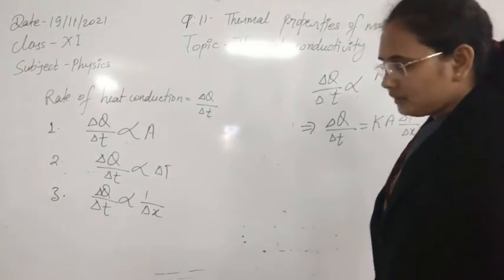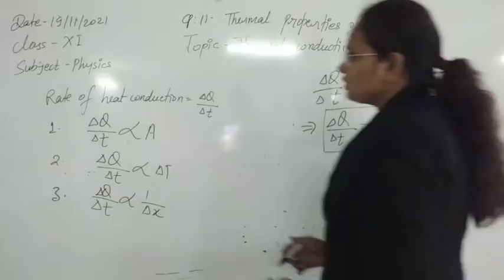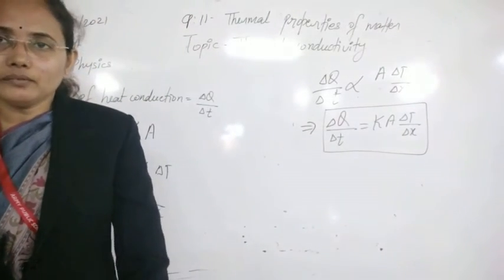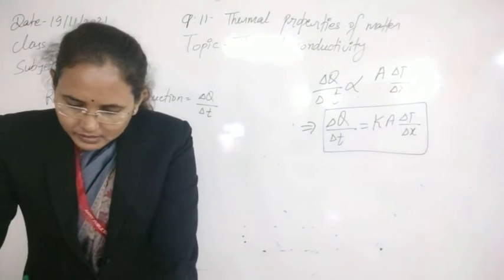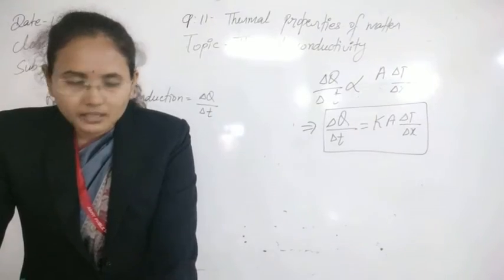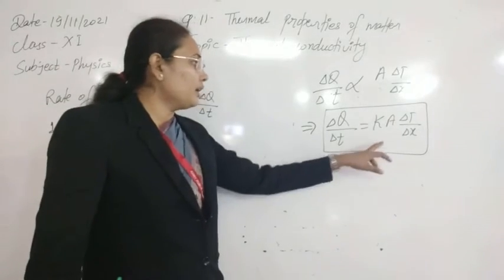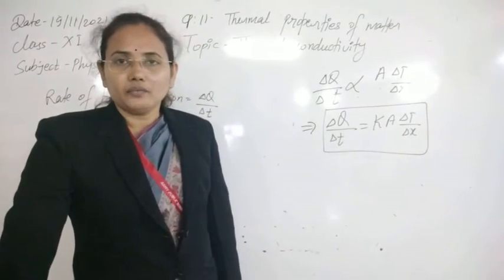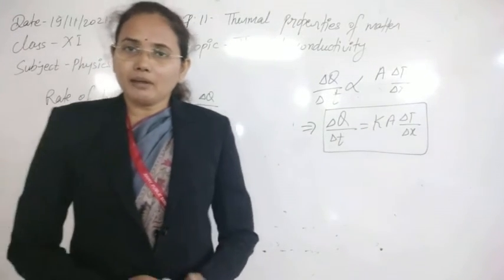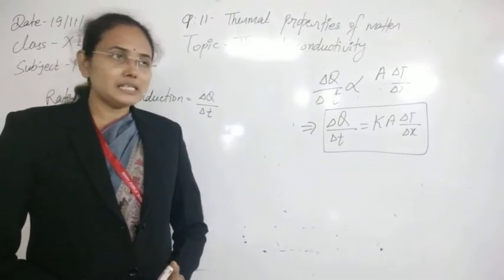This K that you are seeing here is known as the constant of proportionality, or the coefficient of thermal conduction. It is simply thermal conductivity, or the coefficient of thermal conductivity. It tells us whether a body is a good conductor of heat or a bad conductor of heat. If K has a higher value, it is a good conductor of heat, but if it has a smaller value, it is a bad conductor of heat.